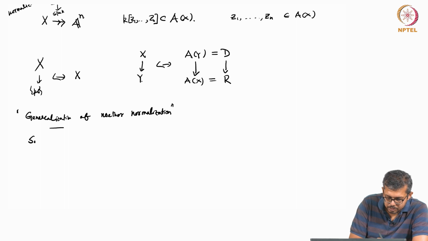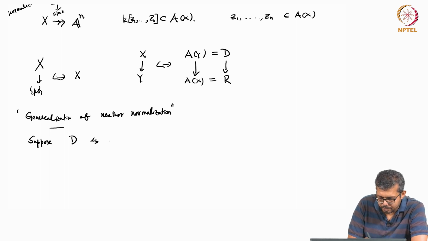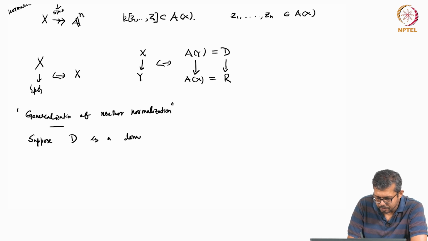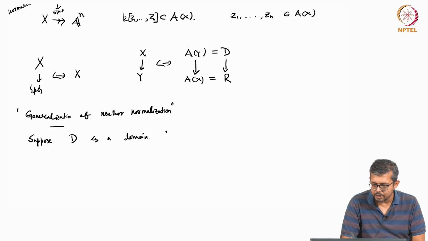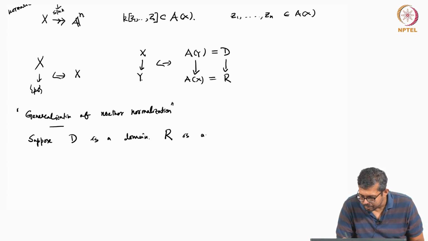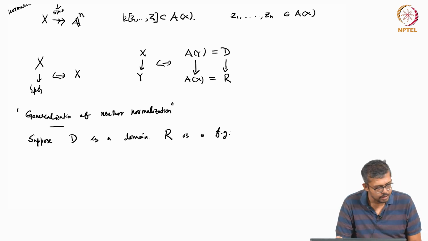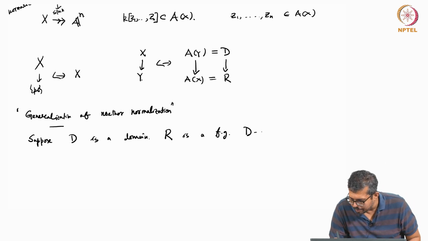Suppose D is a domain and R is a finitely generated D algebra.